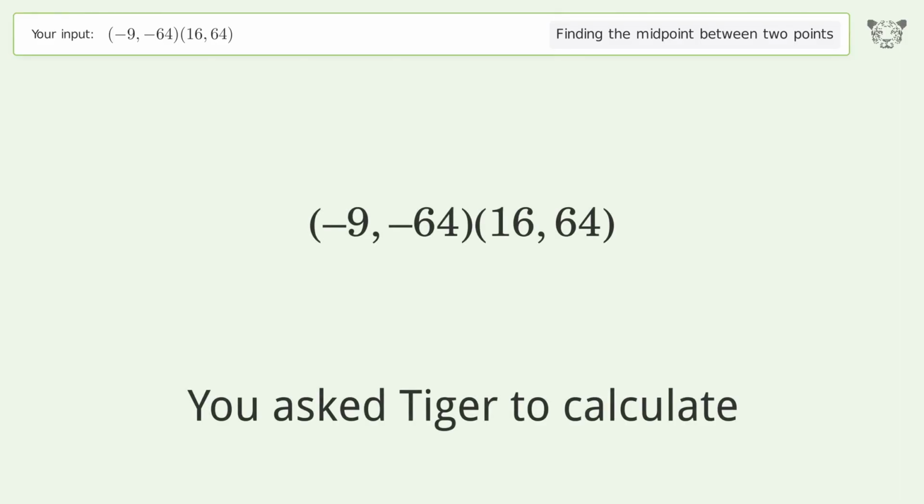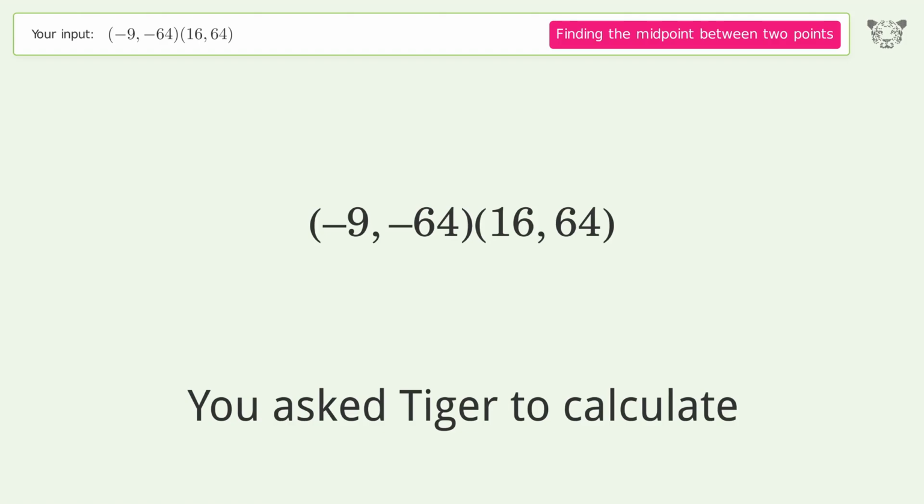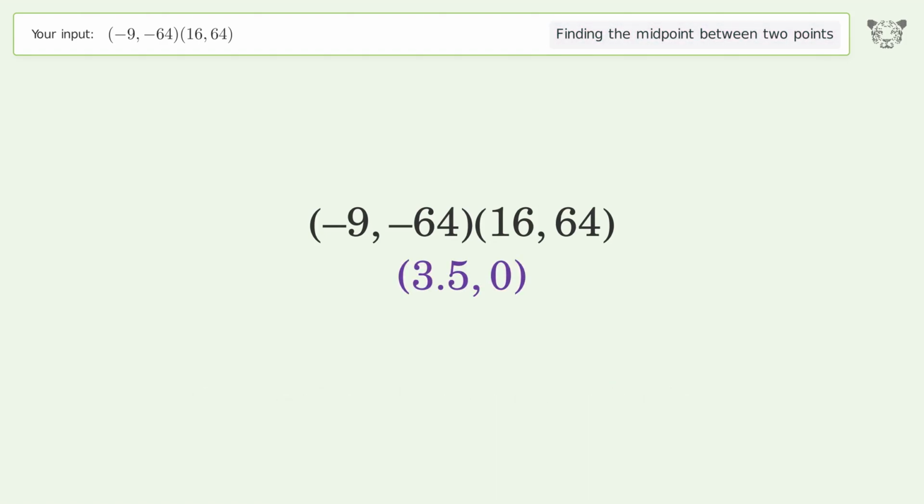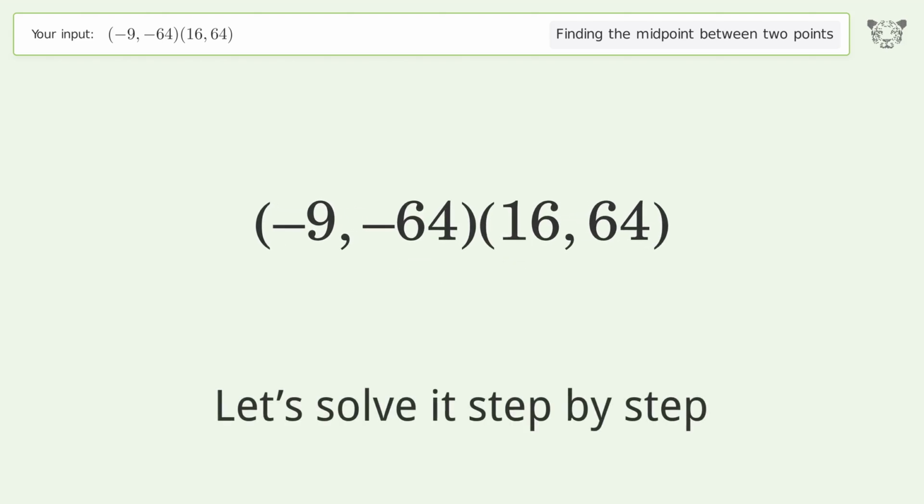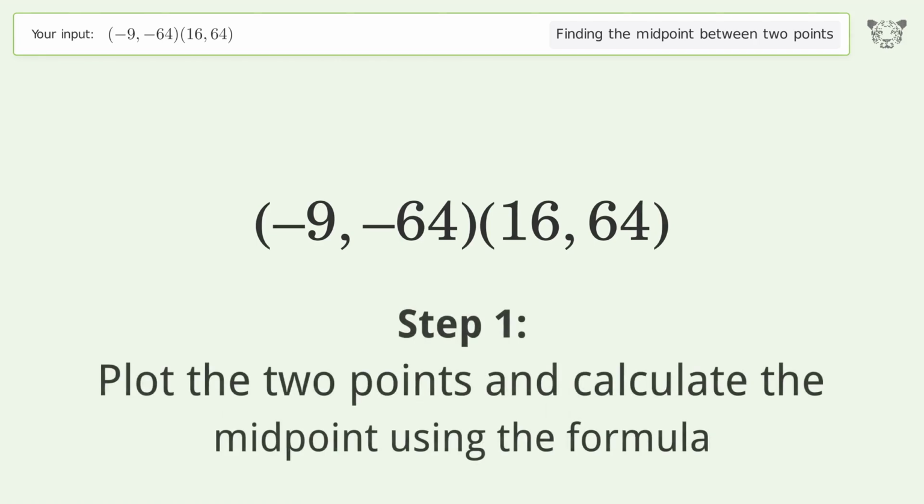You ask Tiger to calculate. This deals with finding the midpoint between 2 points. The midpoint between the 2 points is 3.50. Let's solve it step by step. Plot the 2 points and calculate the midpoint using the formula.